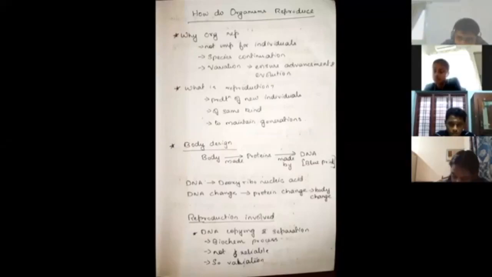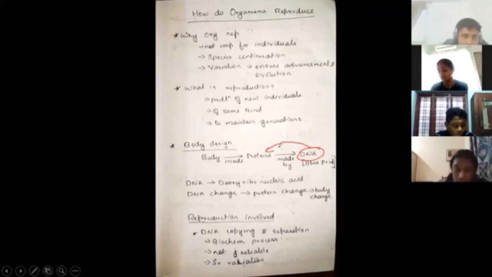All right. So deoxyribonucleic acid. Say there is some change in DNA, obviously the proteins are going to change. In case my DNA of eye color is different, which means the protein which comes out is different. So obviously in the body it is reflected as a different eye color. Hari's eye color is not my eye color. That is because the proteins are different. That is because the DNA is different. Okay, so now we have understood about the body design.